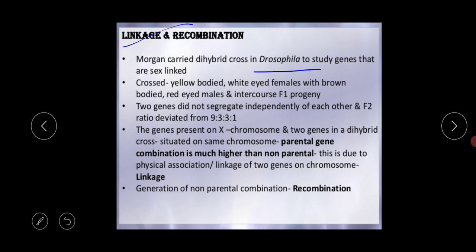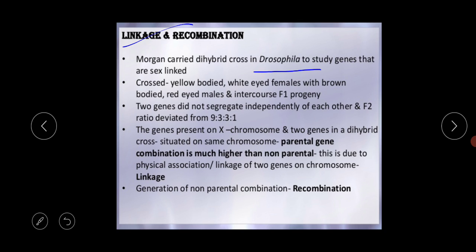So I am repeating again, Morgan and his workers experimented on Drosophila, and the result of the experiment is when the two genes in a dihybrid cross, because we have already discussed the dihybrid cross, from this we came to know that in the dihybrid cross we need two characteristics.